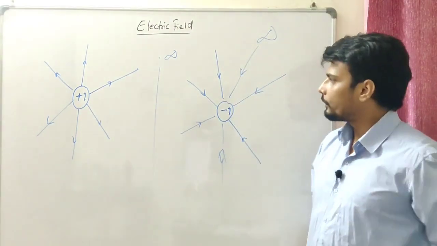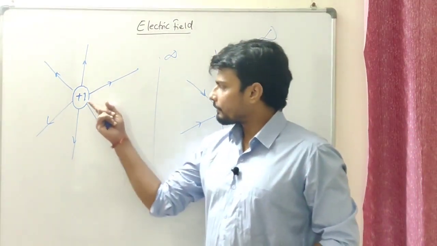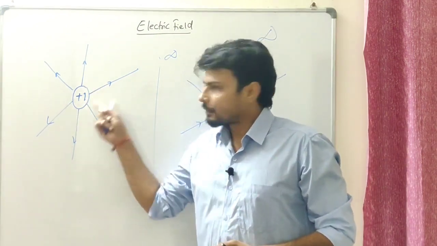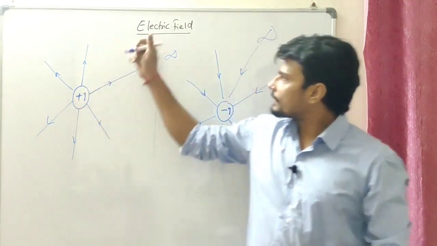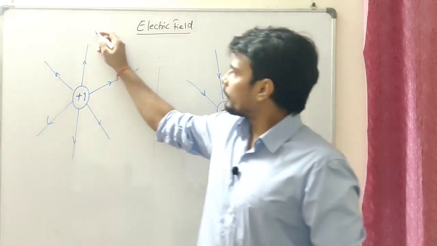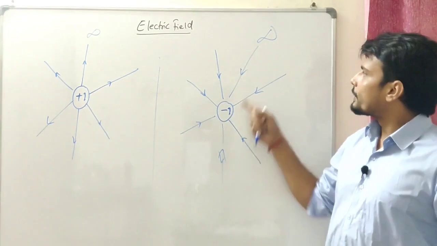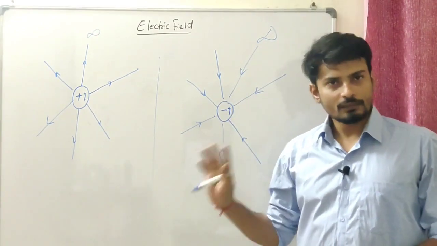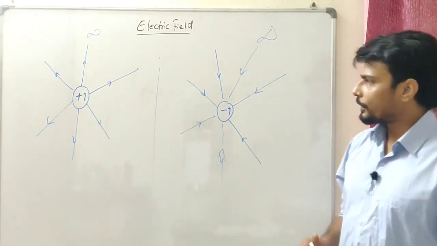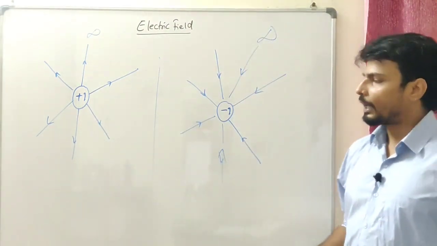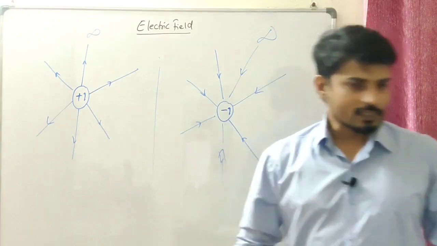First, electric lines of field originate from the positive charge and terminate at infinity. Or they terminate at a negative charge or originate from infinity. Fair enough? These are two different perspectives, and we have understood how the electric lines of field originate and terminate.